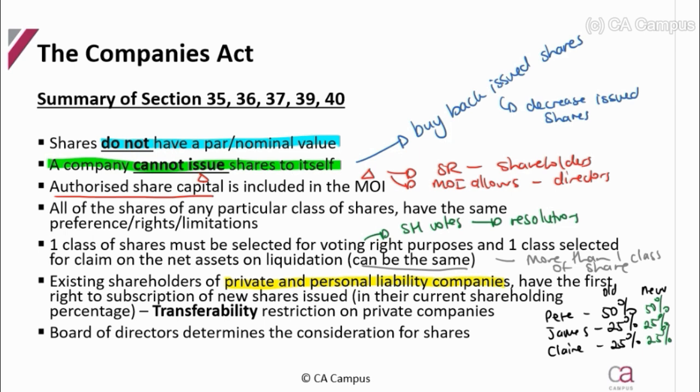And then if Pete says, no, I don't want 50%, I don't want any of them, then that 50% can then be split by the other shareholders, or the decision to invite a new shareholder. Okay, but private's restricted. And the board of directors determines the consideration for shares. We've just discussed how the board actually authorized the issue of shares, so they get to determine how much the shares go for, because they no longer have a par value, which is a set amount.